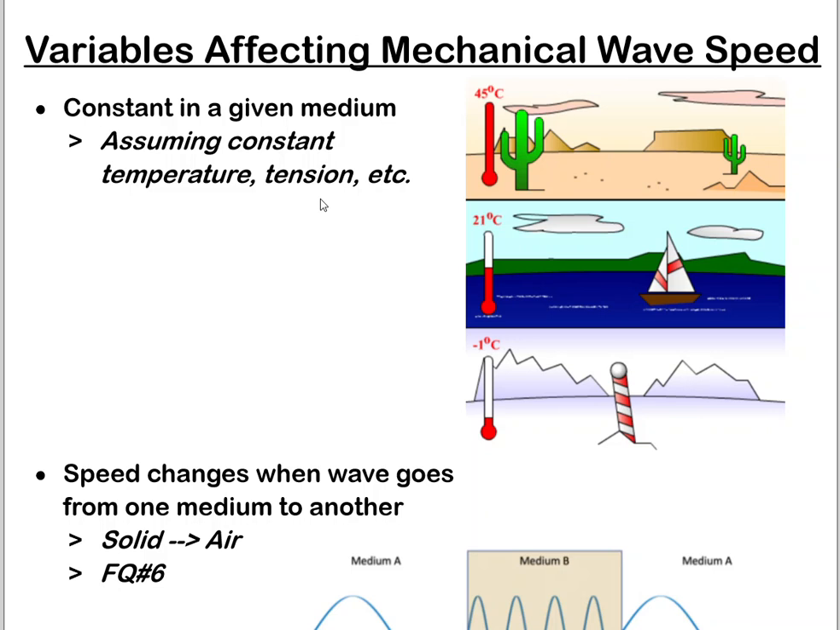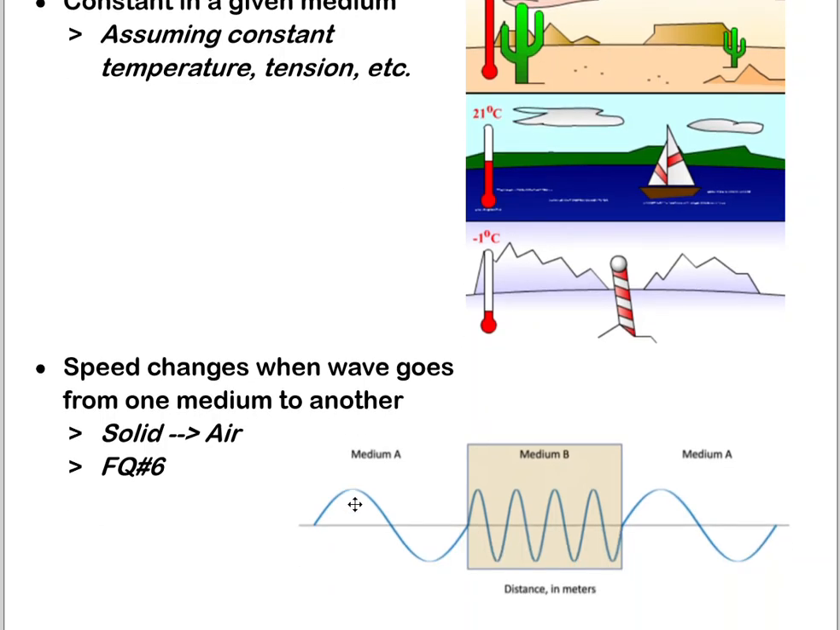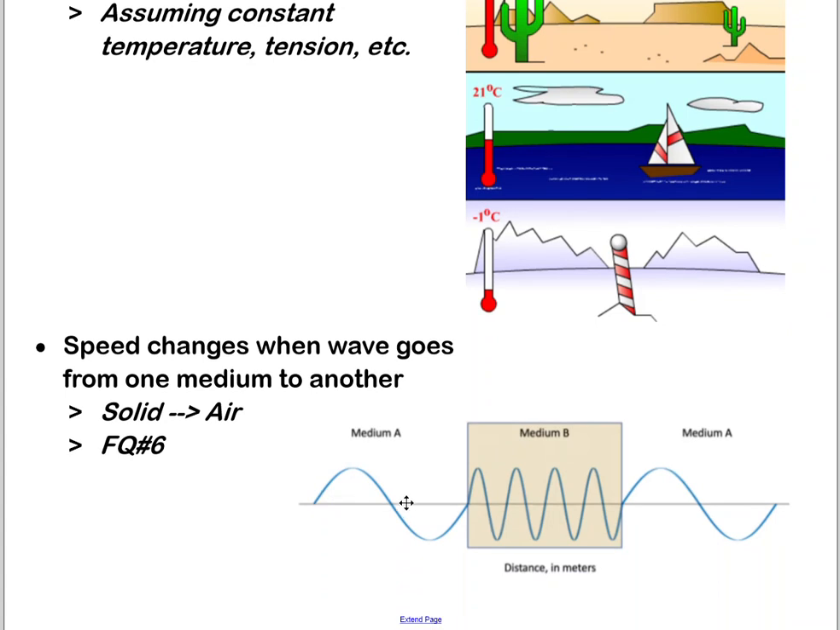But we are going to assume that in a given medium, the wave speed is constant. There is one time where wave speed always changes, and that is when it moves from one medium to another. We'll look into this further in focus question 6, but here is a wave. You can see it's traveling. When it moves into a medium, its properties change. So this is medium A, so let's say this is air. It's going from air into a solid. You can see the wave's properties change, and then when it leaves the solid, its properties change back.